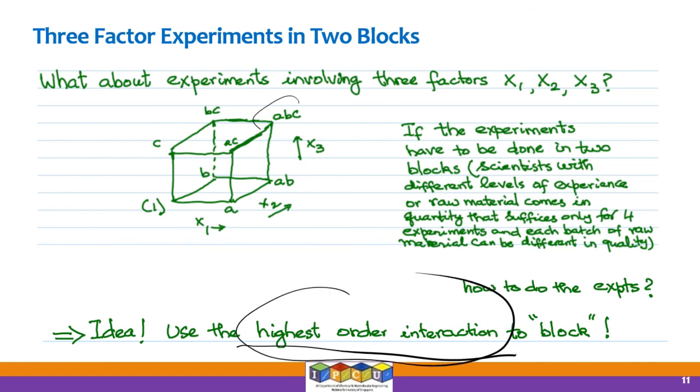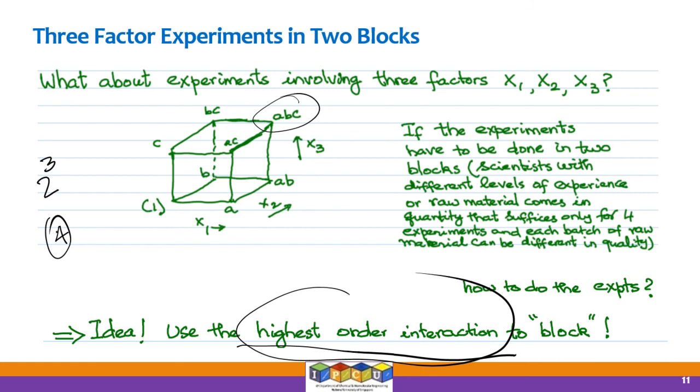So the highest order interaction here is ABC, right? Luckily, we have 2 to the power of 3 experiments to do, and each person can do only 4 experiments, right? There are 2 scientists and each can do only 4. So basically, it is very similar to planning for a half factorial design. And there, in doing fractional factorial designs, we were looking at the aliases, right?